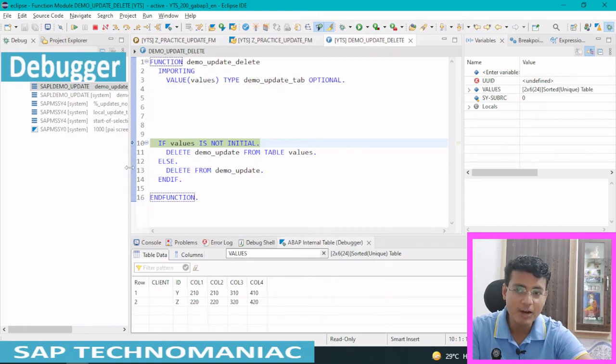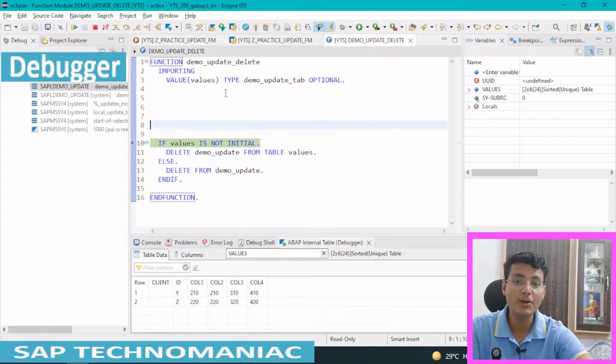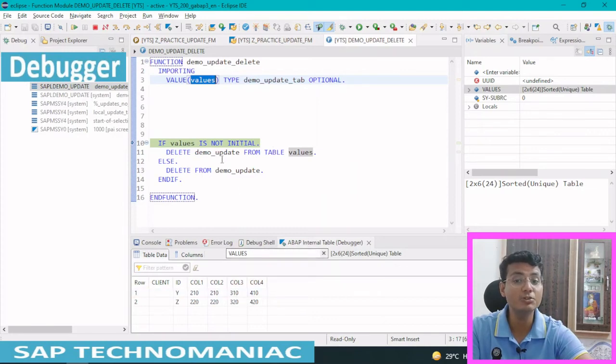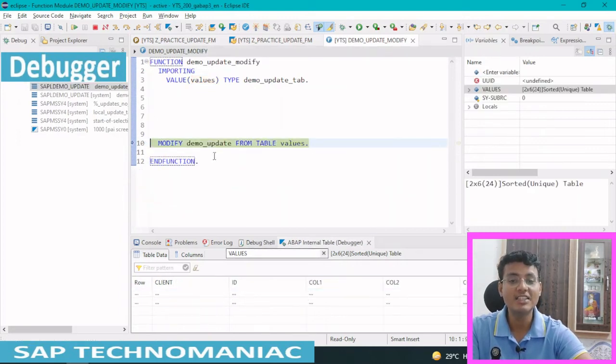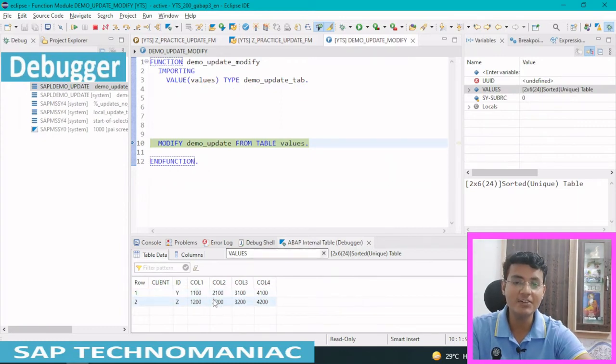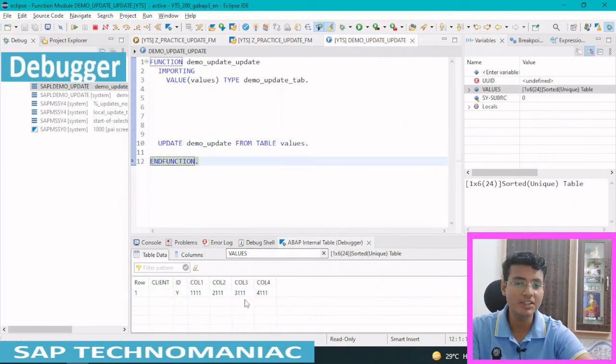There is no update work process, and it is not even required to do update debugging. You can see update debugging is currently switched off, and we are still able to execute this. Okay, you can see these values are coming. These are the first two values which need to be deleted from the database table. After that, the second function module changes the Y and Z values and adds the YZ values here, and after adding this modified value, the Y1 will be modified again with this value.